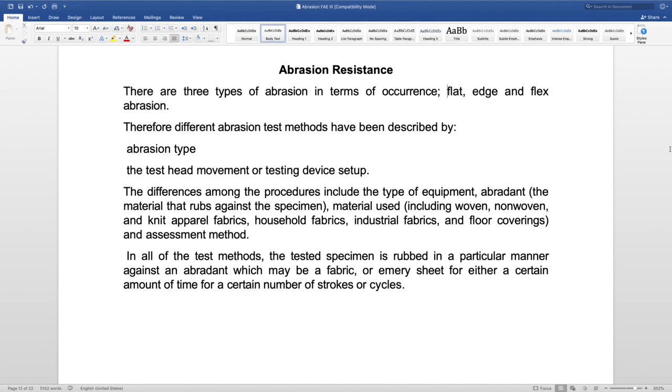Good evening, students. Today we will be discussing abrasion resistance. As we had discussed earlier, there are several fiber, yarn and fabric parameters that affect the abrasion of textiles.